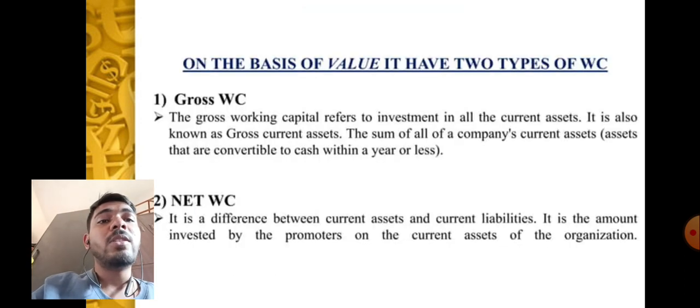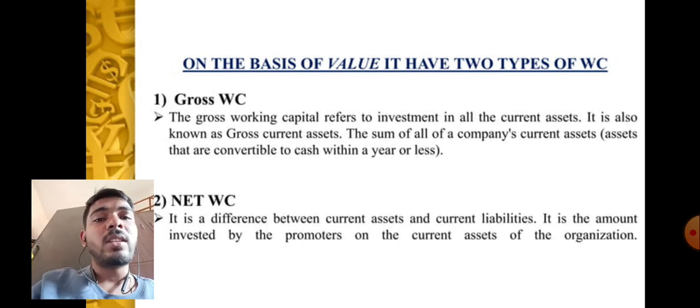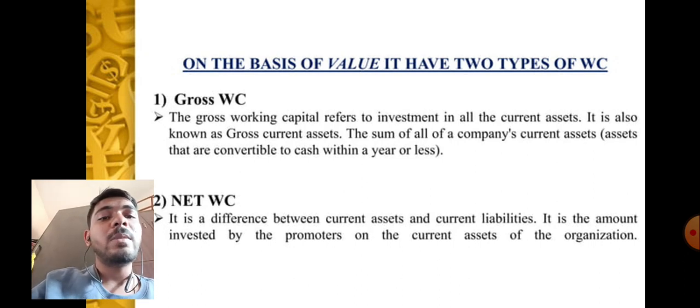On the basis of value, it has two types of working capital: gross working capital and net working capital. Gross working capital refers to the investment in all current asset. It is also known as gross current asset, the sum of all the company's current asset that are convertible to cash within a year or less. Net working capital is the difference between current asset and current liability. It is the amount invested by the promoters on the current asset of the organization.